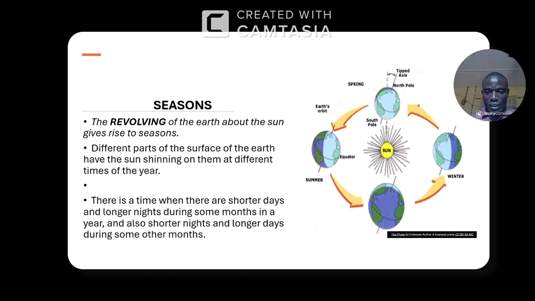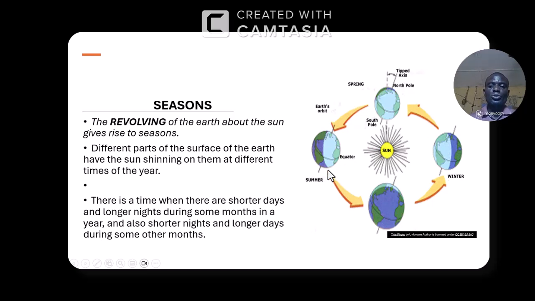Now come to this place. You know, we have the North Pole very close, closer than the Southern Pole. And when you come to this place, the North Pole is closer to the sun than the South Pole. So this is what is bringing about the variation, and that's what is known as season. At the time we have a summer, we have a winter, then we have autumn, we have spring.